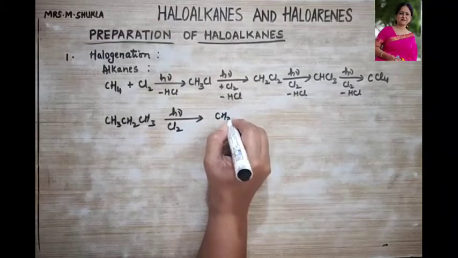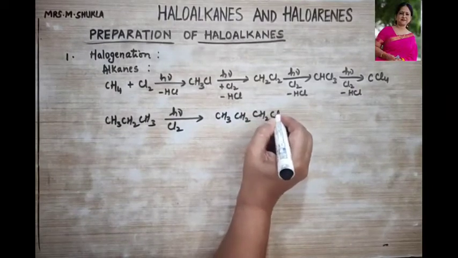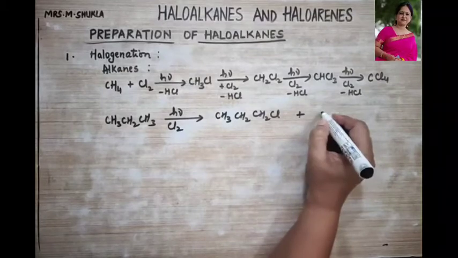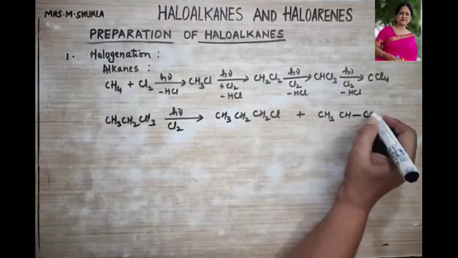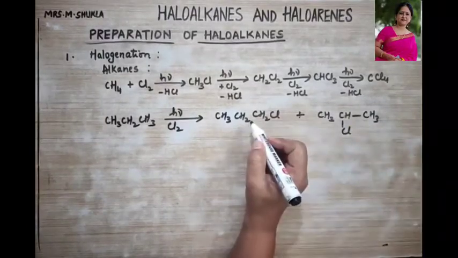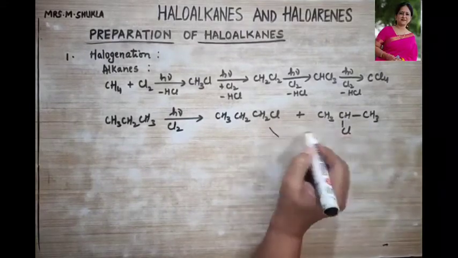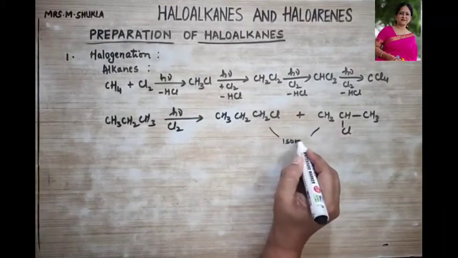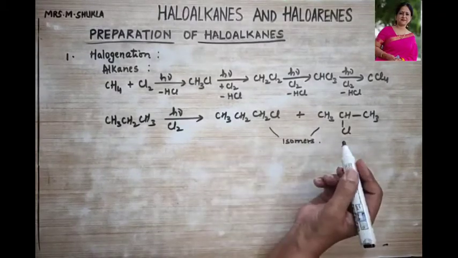That is CH3, CH2, CH2Cl, plus CH3, CHCl, CH3. This is 1-chloropropane, this is 2-chloropropane, and they both are isomers, where the percentage will be different.